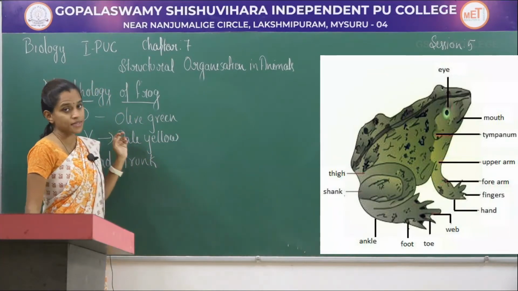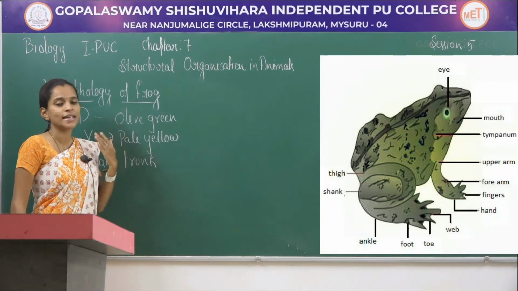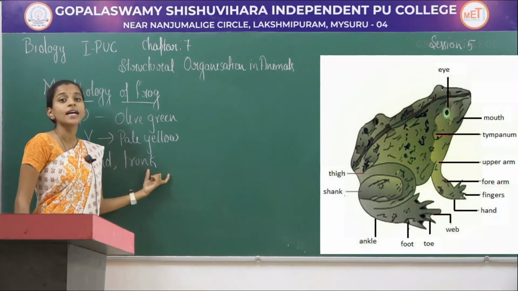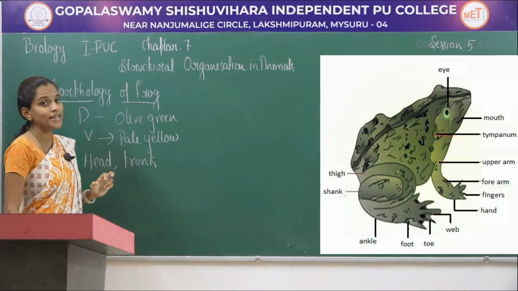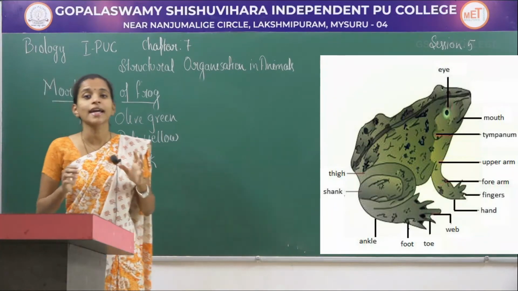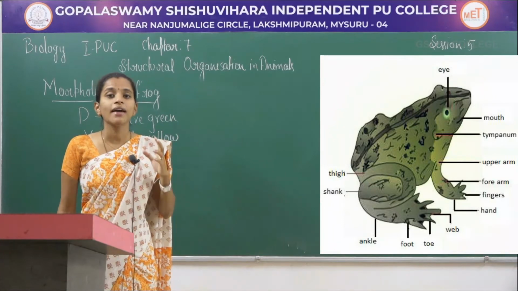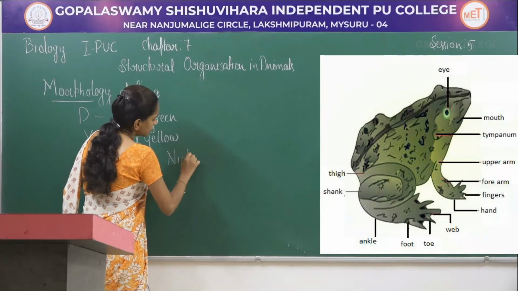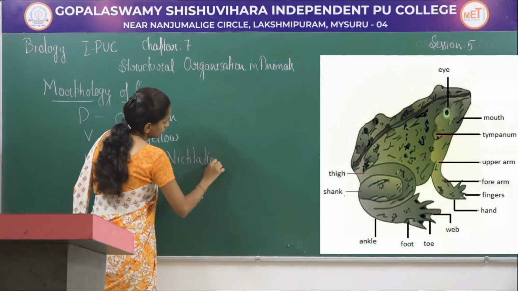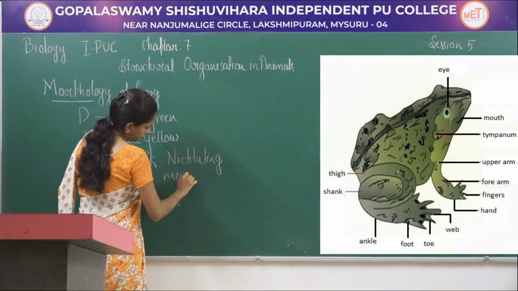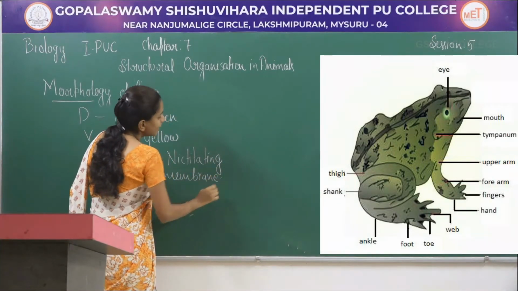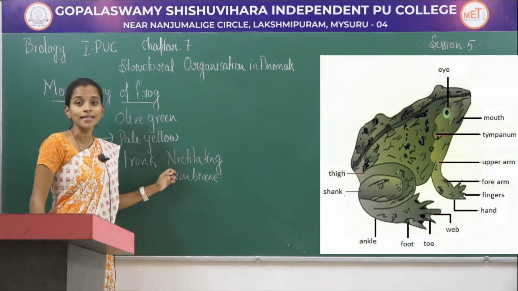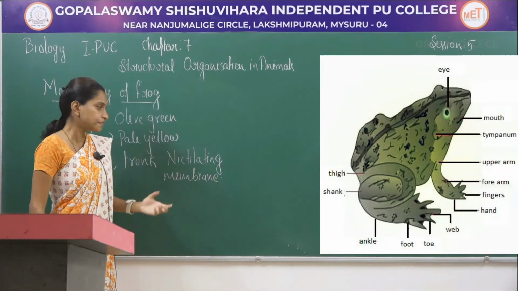As the frog becomes adult, the tadpole will start to shed its tail. Their body is divided into head as well as trunk. When it comes to the head, in the diagram you can see a pair of bulged eyes which are protected by a nictitating membrane. This is a covering which protects the eye when the frog is in the water.